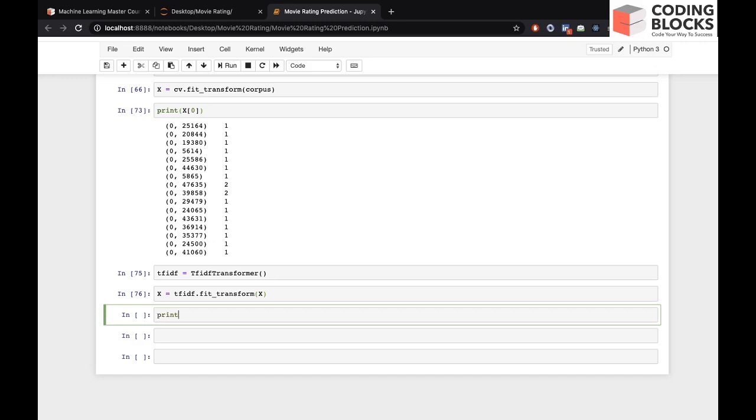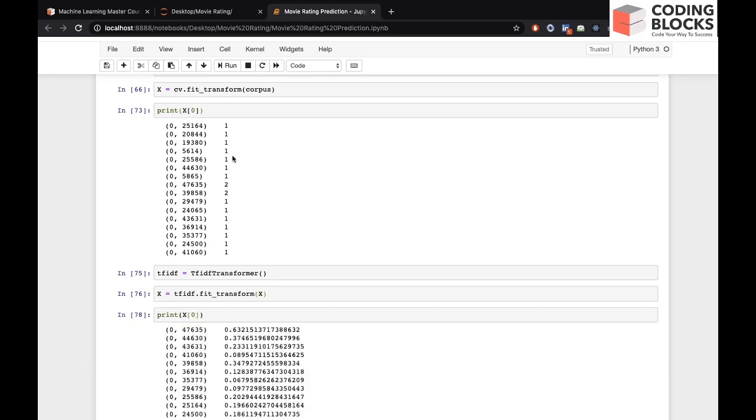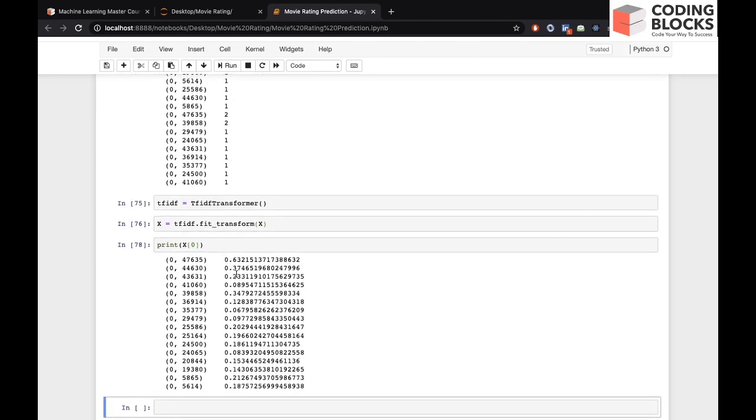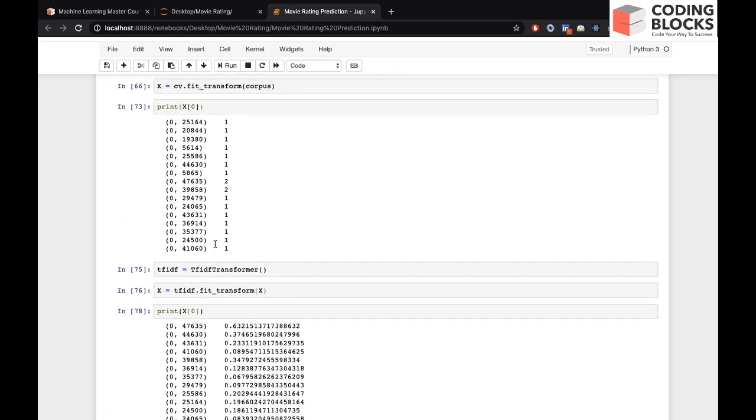If you print x of 0, earlier it was just 1 or 1, whether the word is present or not in the review, but now it is actually taking its frequency in the whole review or sentence, multiplied by inverse document frequency. You can check other resources on TF-IDF and count vectorizer.